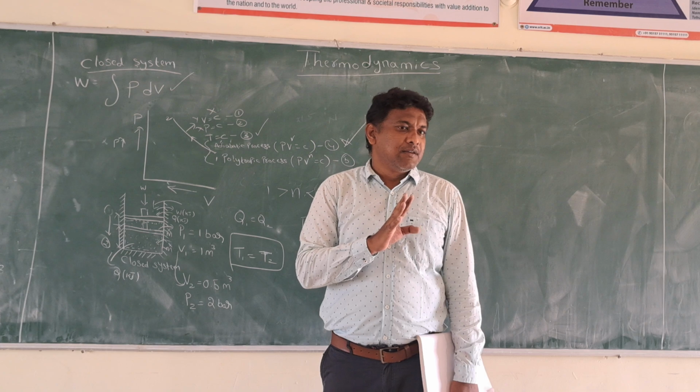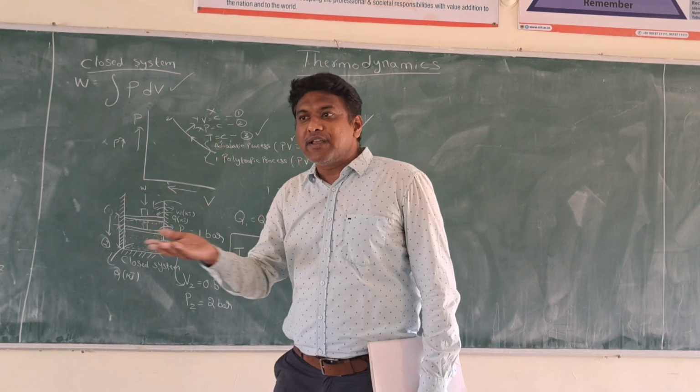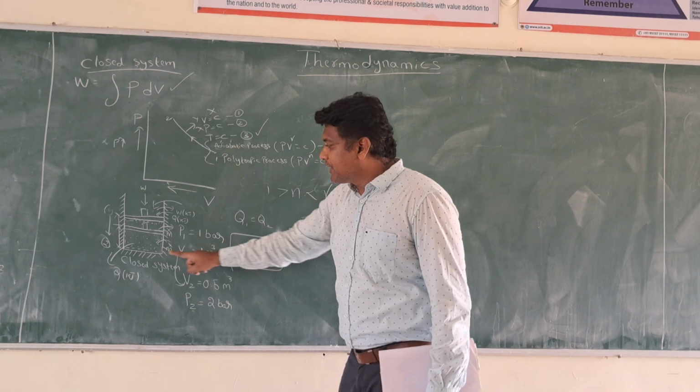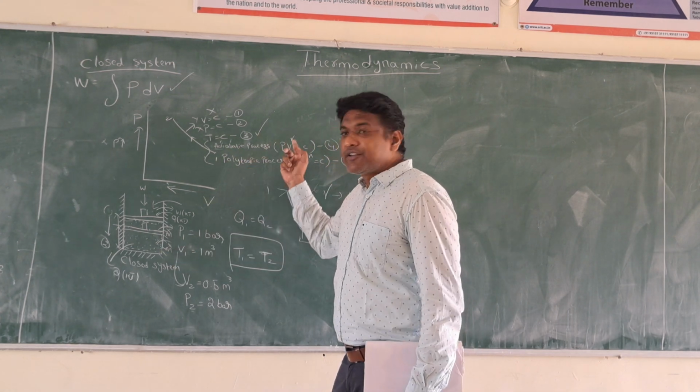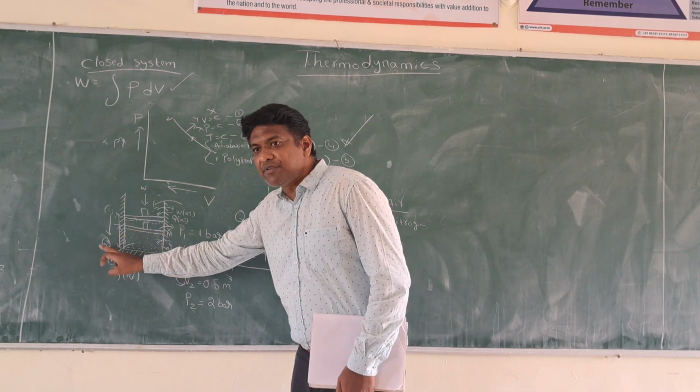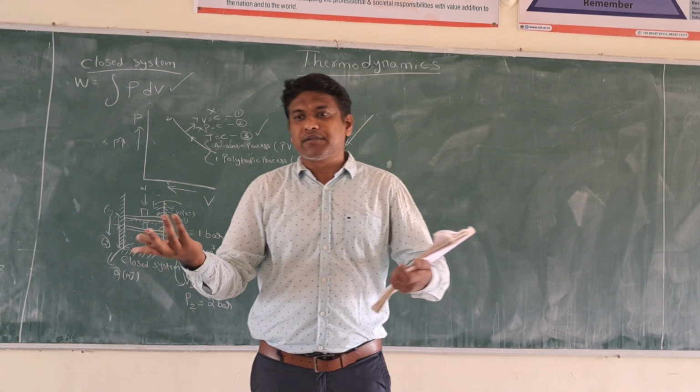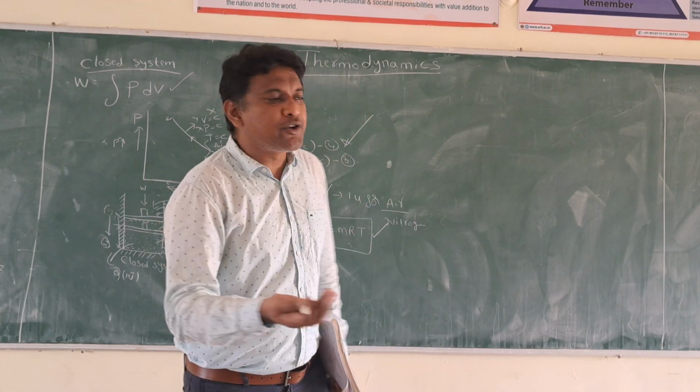Understood or not? Now, sir, heat is transferring and the temperature is also varying. Temperature is varying, so it is not a constant temperature process. Heat is also transferring from the system to the surroundings or from the surroundings to the system, so it is not an adiabatic process. It may be the last process, the polytropic process.